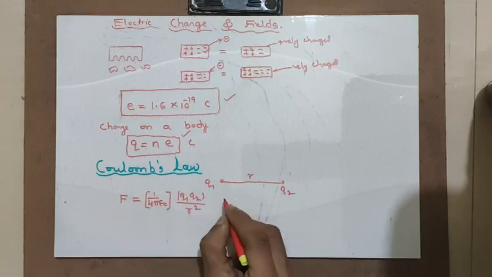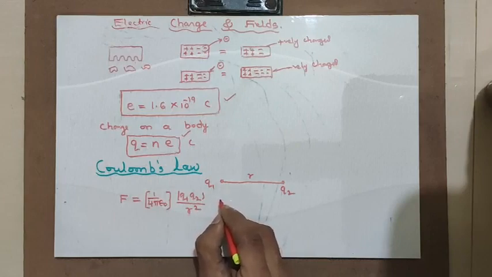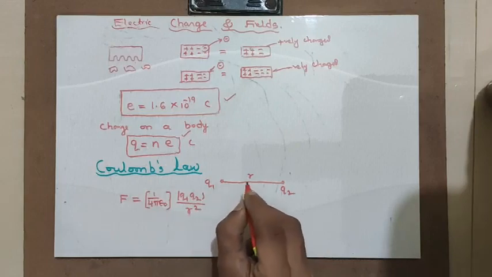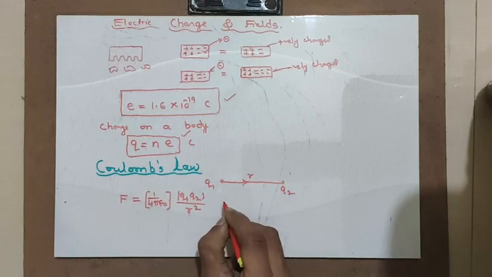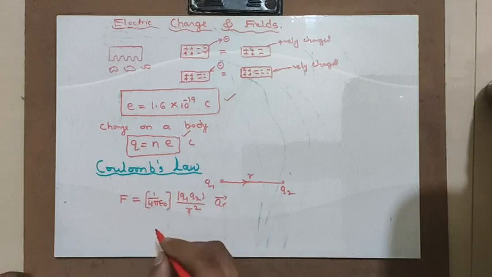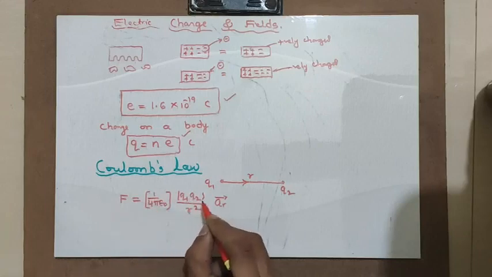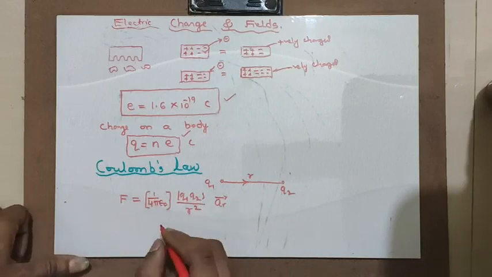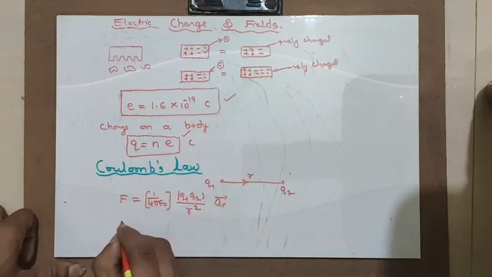Another important thing is that the force acts along the line joining these two charges. That direction concept comes from the unit vector. Anyway, for us the very important thing is that the force is equal to 1 over 4 pi epsilon naught Q1 Q2 divided by r square. Here, you have to remember this formula in a different manner.